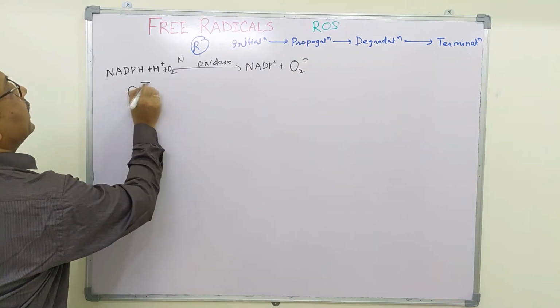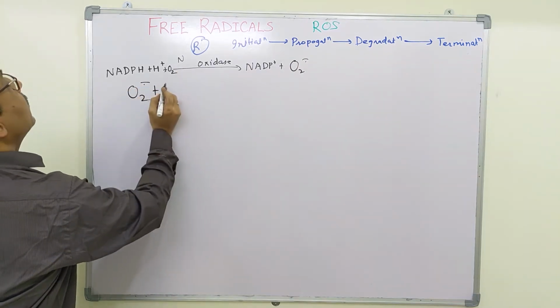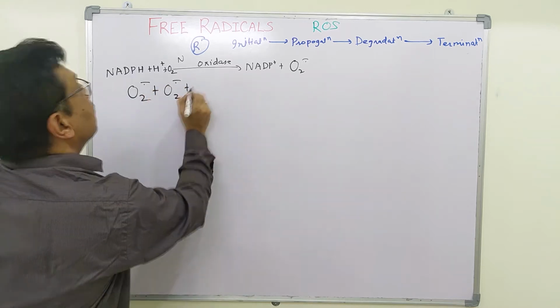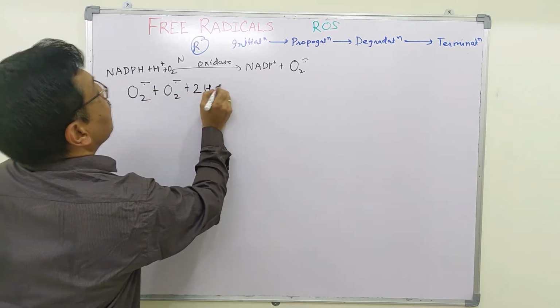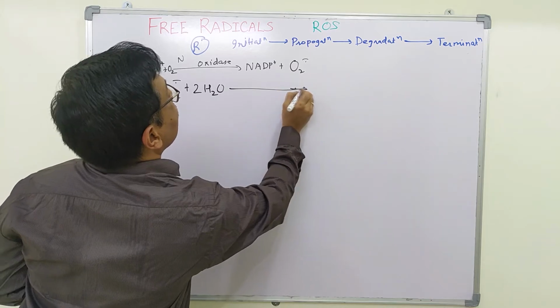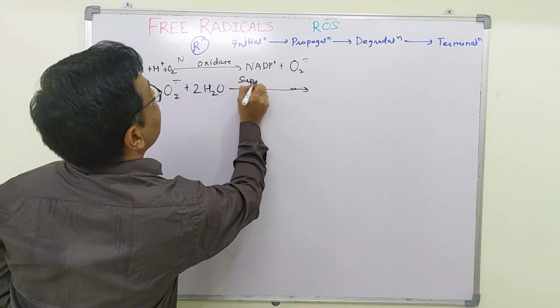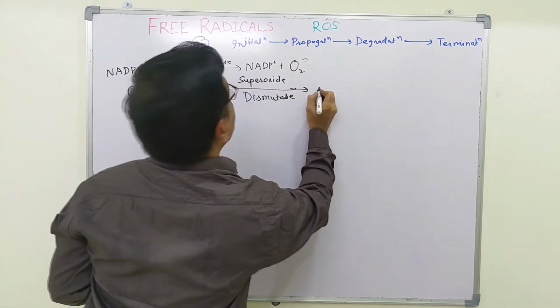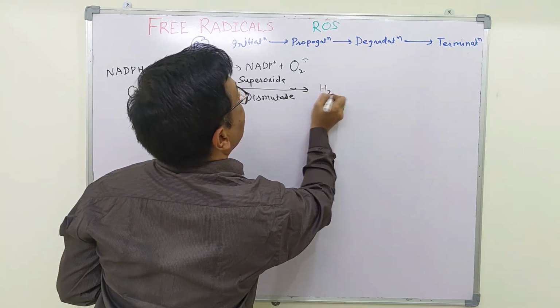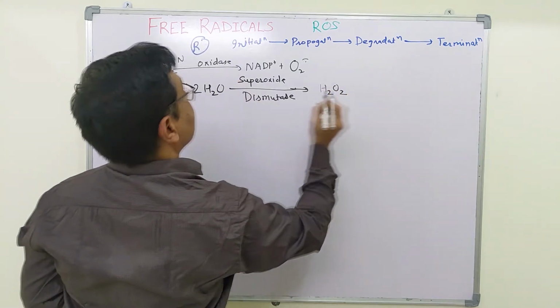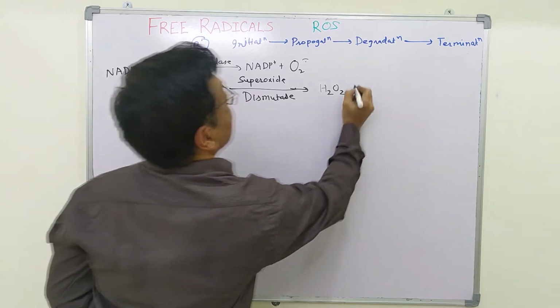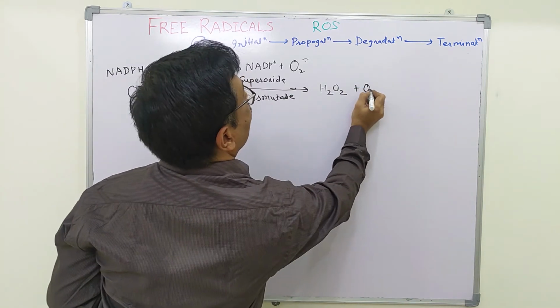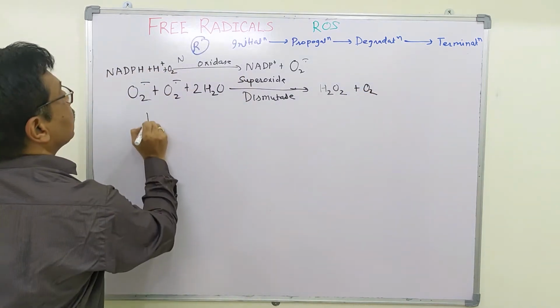These superoxide radicals, which are generated by NADPH oxidase, react with water molecules in the presence of superoxide dismutase to form hydrogen peroxide and oxygen molecule.